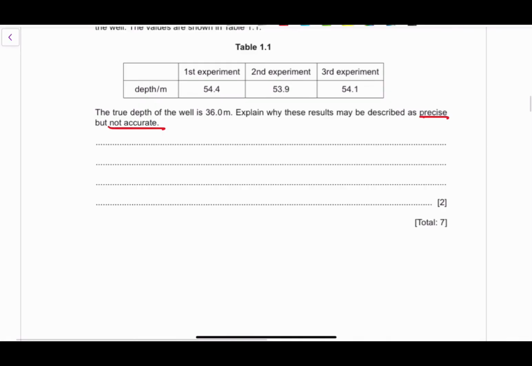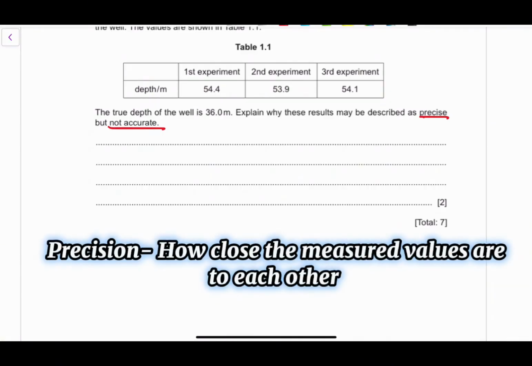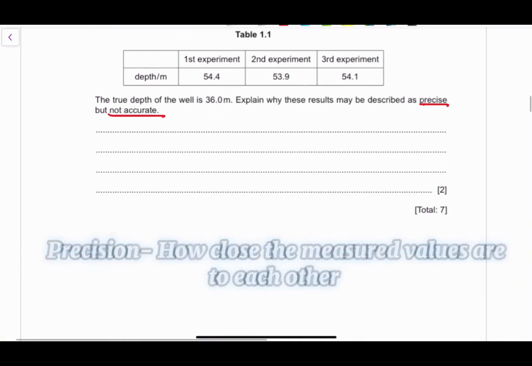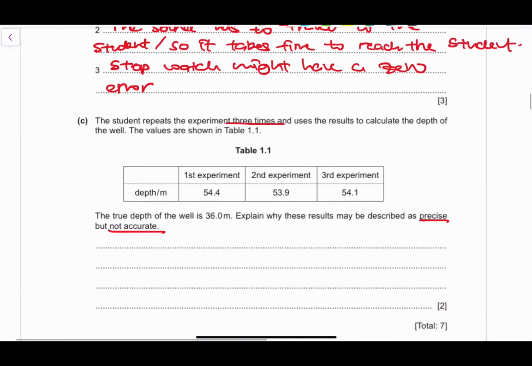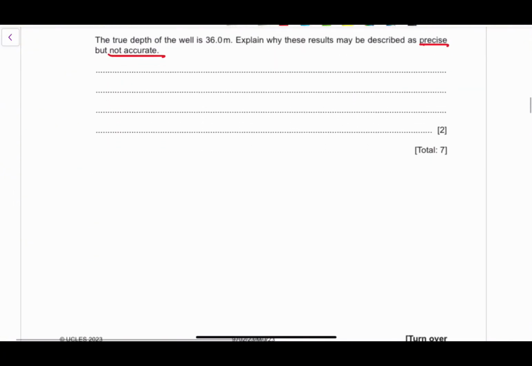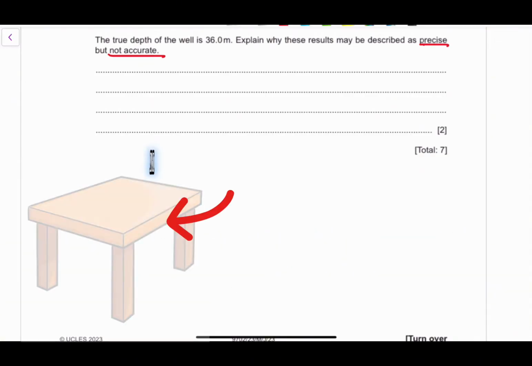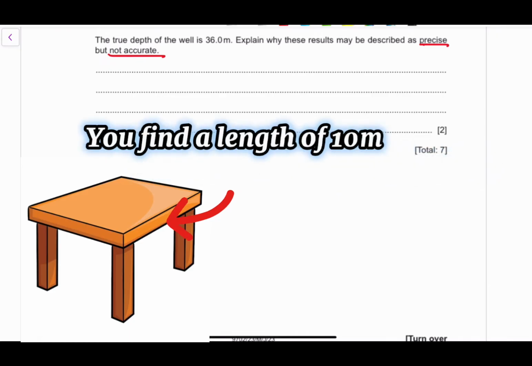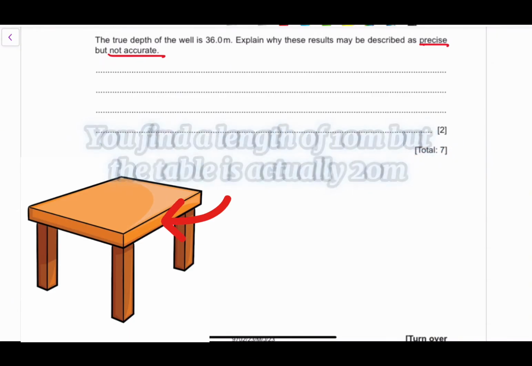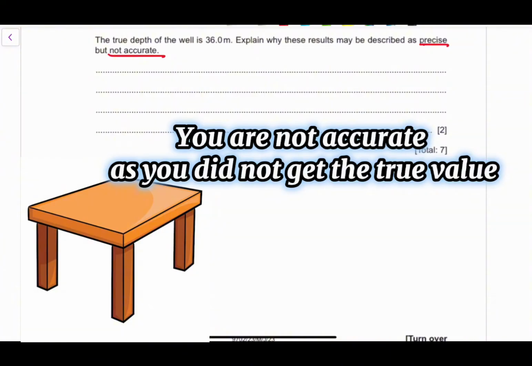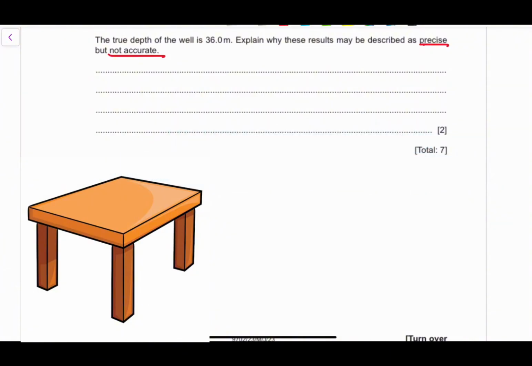Precision is how close the measured values are to each other, or basically the range of the measurements themselves, right? And accuracy is how close the measured values are to the true value. So you want to measure something, maybe the length of a table, and you find it's 10 meters, but the table is actually 20 meters, for example. It means that you're not accurate. You didn't get the true value itself, right? So you need to understand what precision is and what accuracy is.